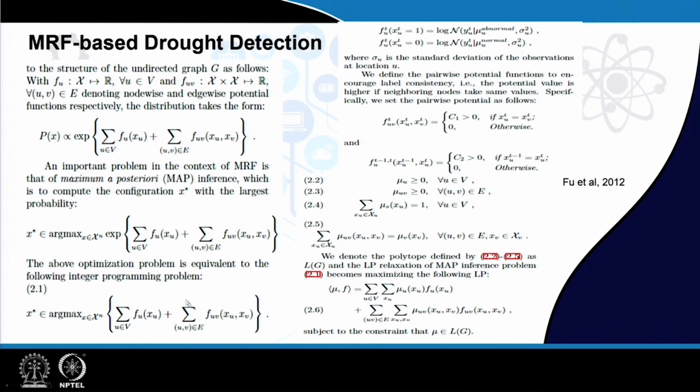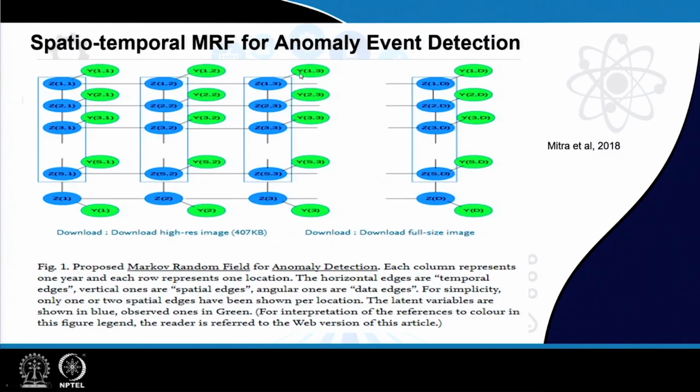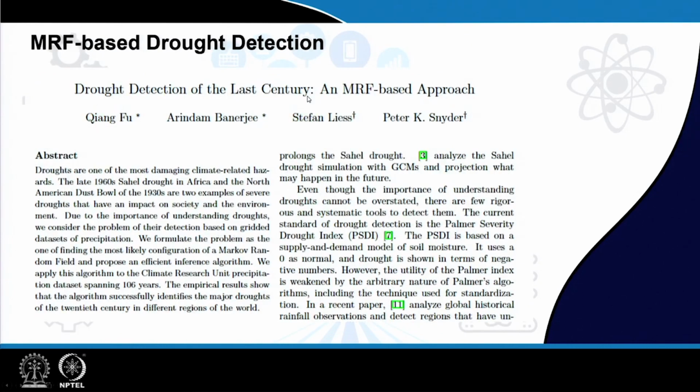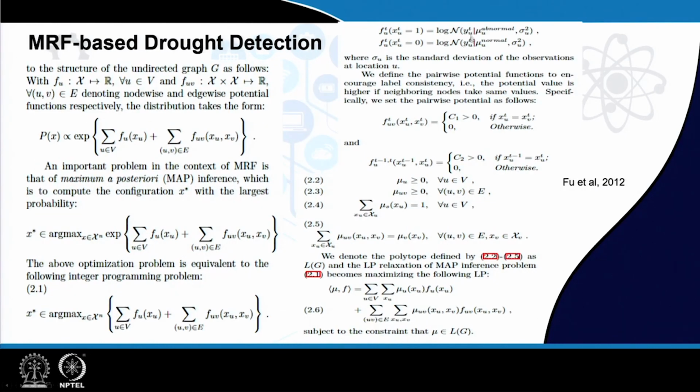So they define the node and edge potential in this way. These are the data edge potentials. As I said, these are the potential functions on these diagonal edges connecting the latent state to the observation. In both cases the distribution is considered to be a Gaussian distribution.